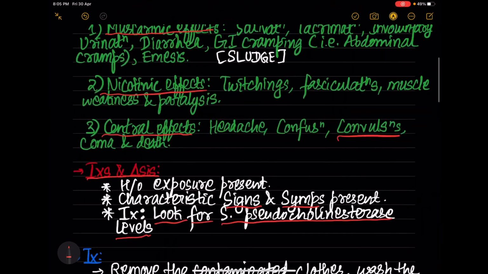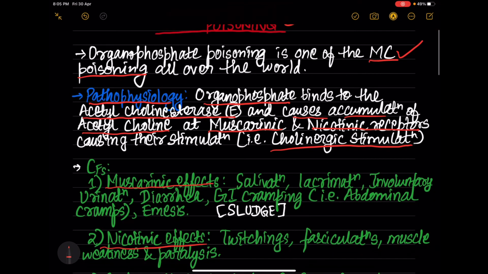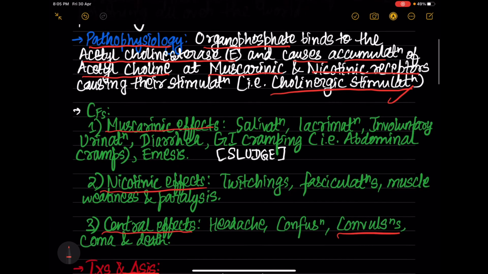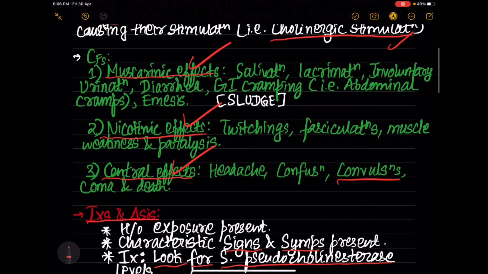Now let's once again go through it. So it is one of the most common poisonings. Then I have told you about the pathophysiology. Then there are clinical features, in that we have to learn by heart the muscarinic effects, nicotinic effects, and central effects. Muscarinic effects can be remembered by the mnemonic, that is SLUDGE.